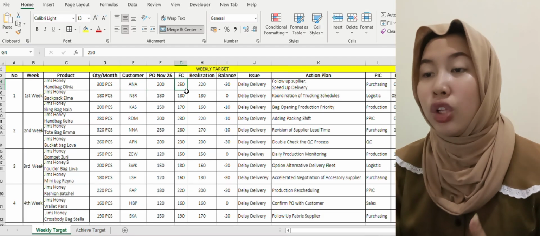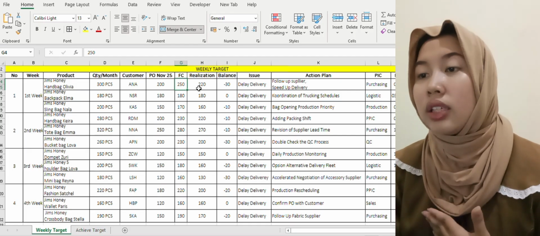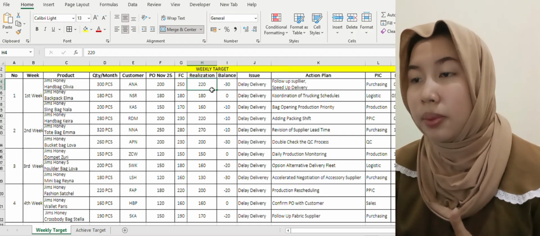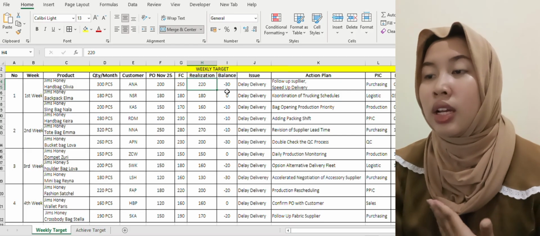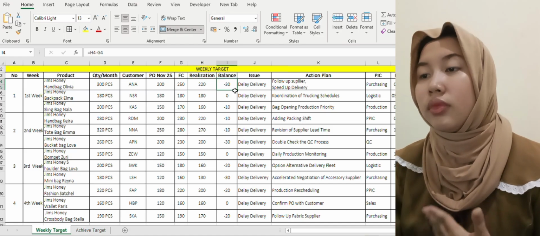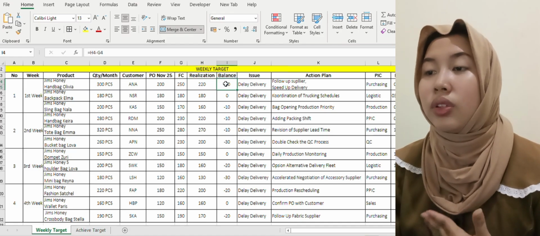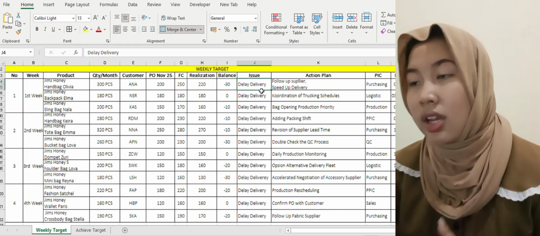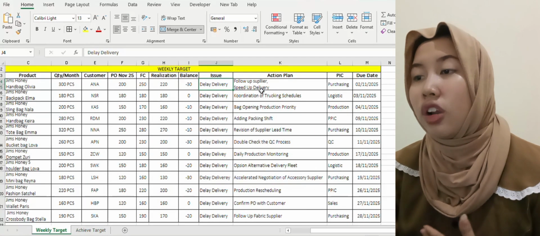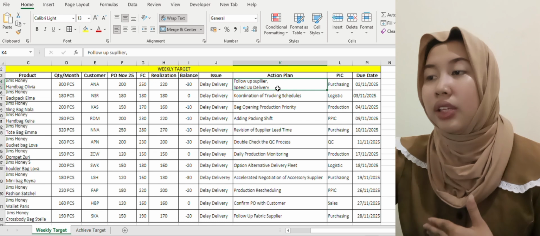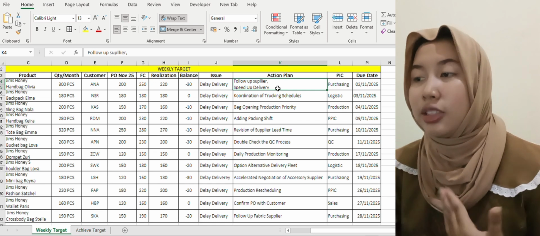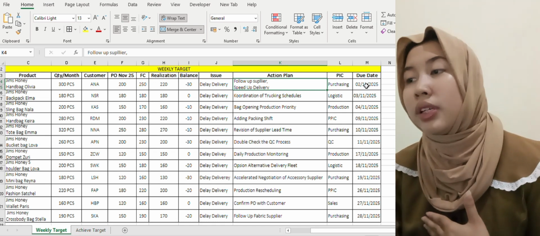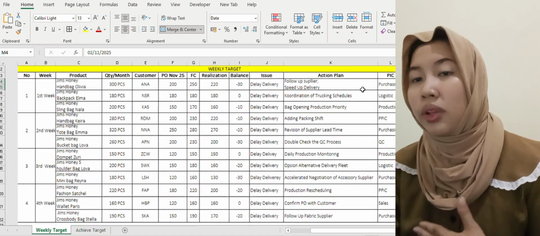The forecast is 250 pieces, and the realization is 220 pieces, and the balance is minus 30, meaning the target was not reached, and the issue here is still delay delivery. The action plan is follow up supplier, speed up delivery. The PIC is procurement and the due date is November 2, 2025.